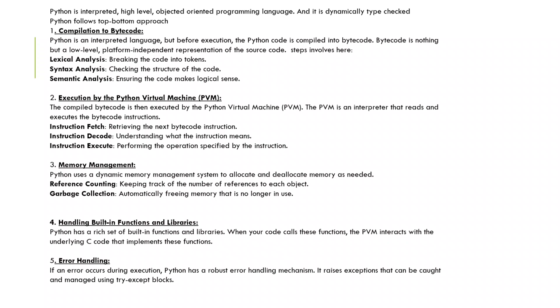The steps involved in the PVM are instruction fetch, retrieving the next bytecode.